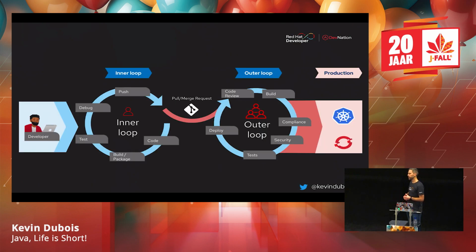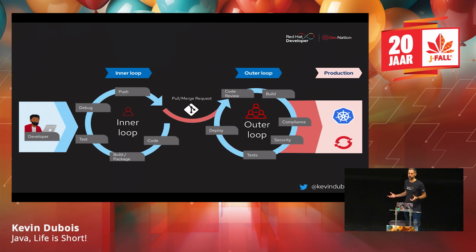So now we've been talking about some local development and what we call the inner loop, right? So in our inner loop, we're doing local development, we're coding, testing, getting quick feedback on how my application is running. I'm probably going to do some debugging and whatever more. And then at some point, you're going to say, hey, my code is pretty good, and I'm going to create a pull request or a merge request. Typically, I'm assuming, this day and age. And then we enter what we call the outer loop.